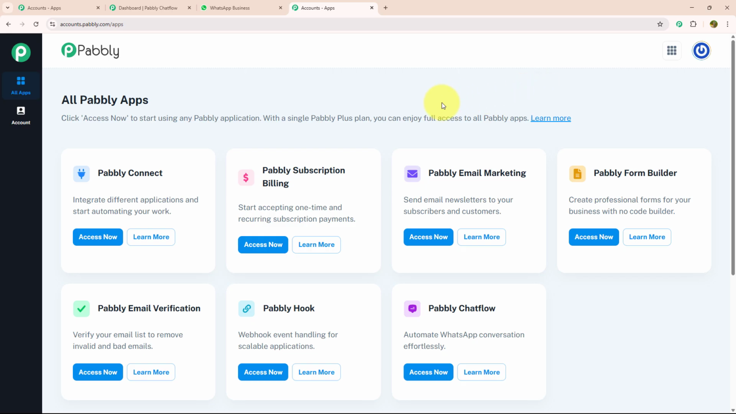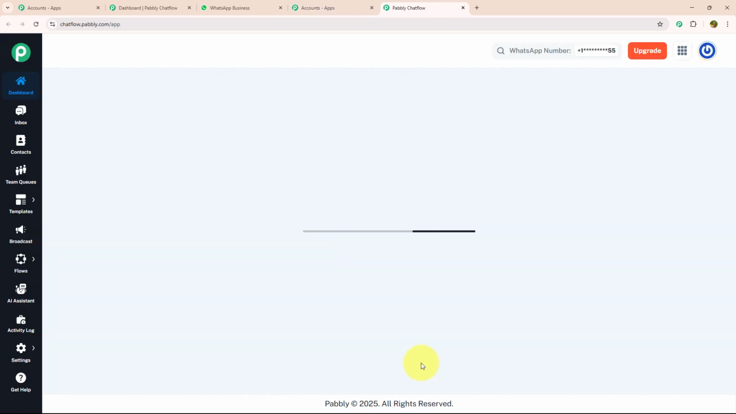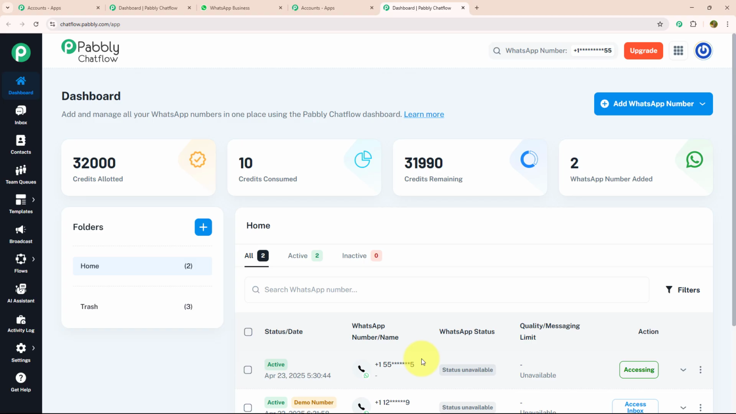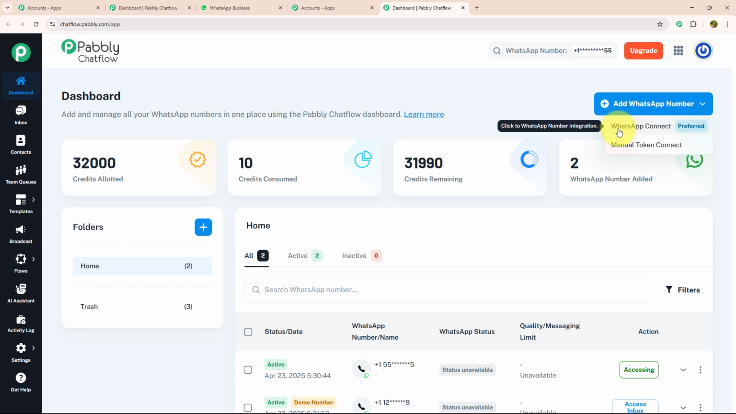Over here, you can see there are 7 different applications, but as we are working with Pabbly Chatflow, I will click the Access Now button of that. From there, you will be redirected to the dashboard page. Over here, you can add and manage all your WhatsApp numbers from one place using Pabbly Chatflow. To add a WhatsApp number, you just need to click on the Add WhatsApp Number button, which is given on the top right corner. Inside this, there are 2 options: WhatsApp Connect and Manual Token Connect.